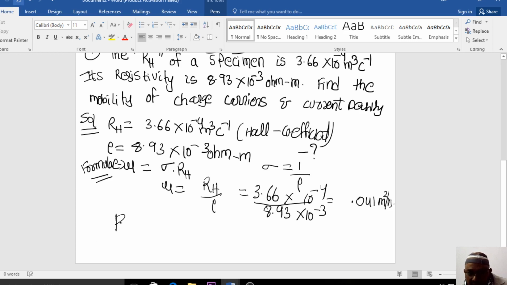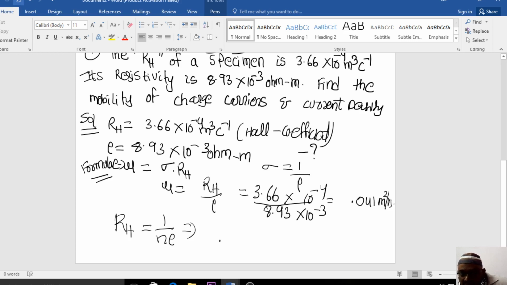RH is equal to, the formula is 1 by N into E. Here N is the carrier density, or you can say current density. So we talk about charge carriers, right? Charge carriers are electrons and holes.